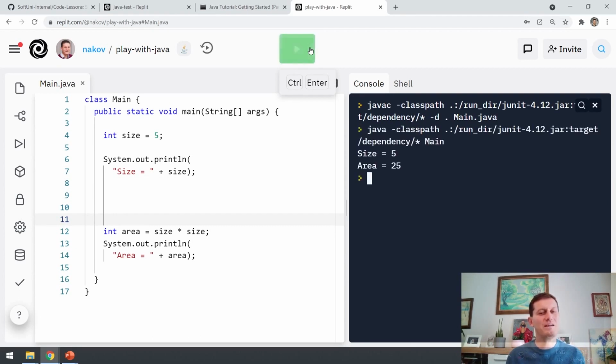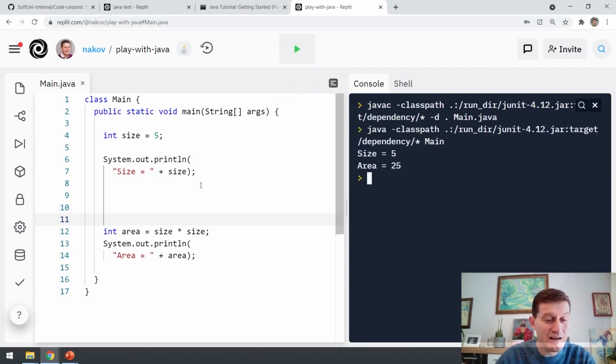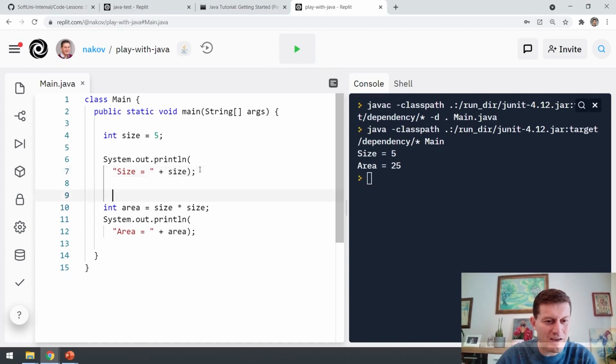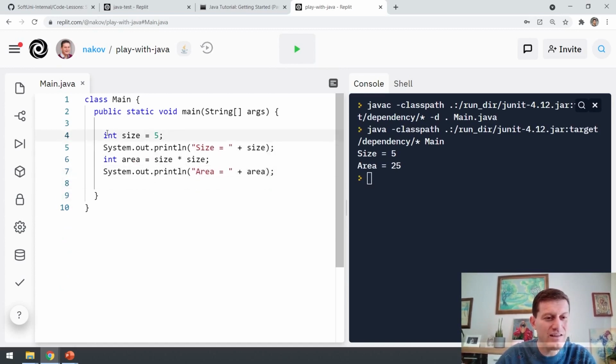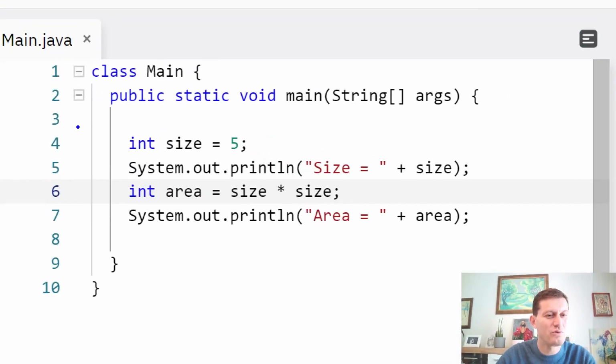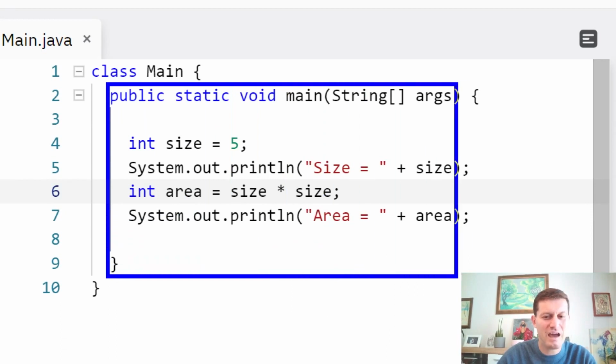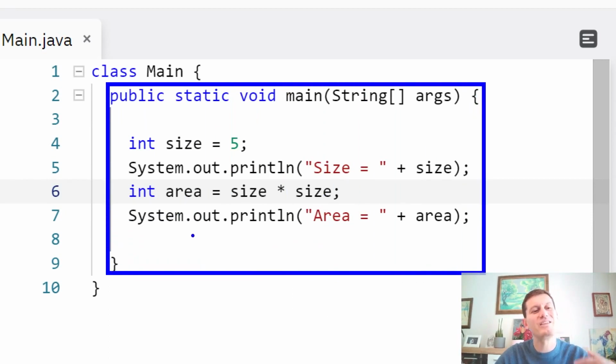Commands can be arranged differently, but usually we arrange, I will return back with Ctrl Z. Usually they are arranged one after another, and when something is inside something else, we move it to the right with one tab, or 2 spaces or 4 spaces.